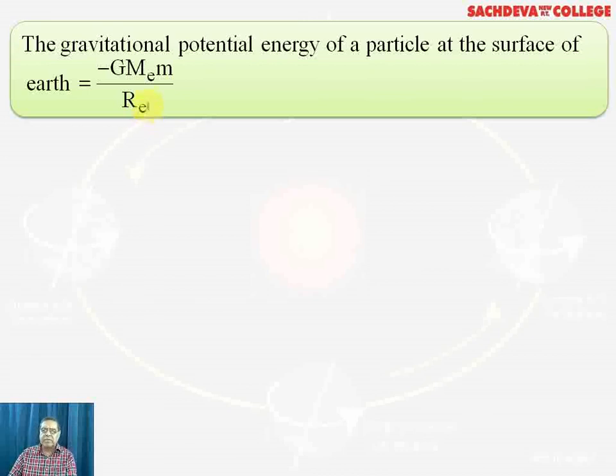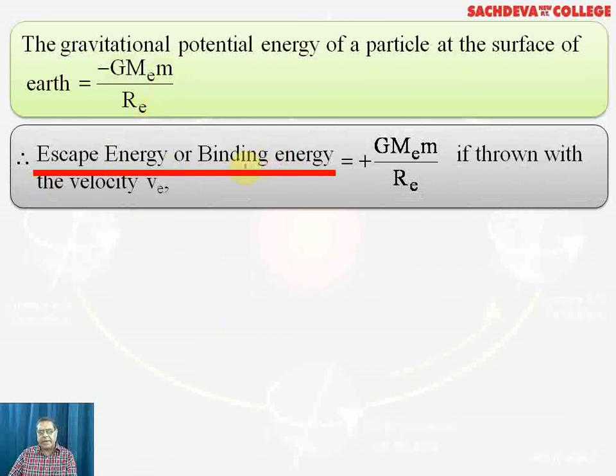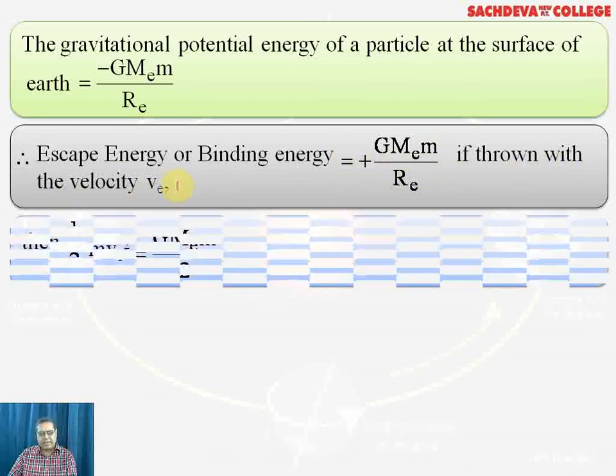Small m is the mass of the particle. Escape energy or the binding energy is calculated as GMem over Re if thrown with velocity Ve, where Ve means escape velocity, which is found to be 11.2 kilometers per second.